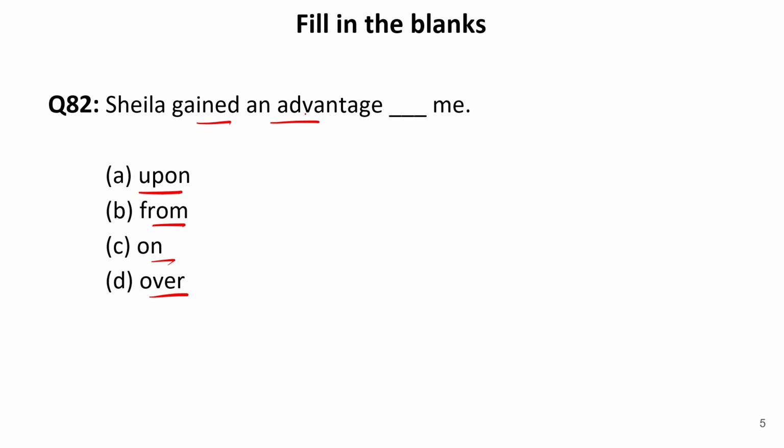So she gained an advantage. Now one preposition has to be filled over here, and that is over. So the sentence will be gained an advantage over. This is a phrase, gained an advantage over something.